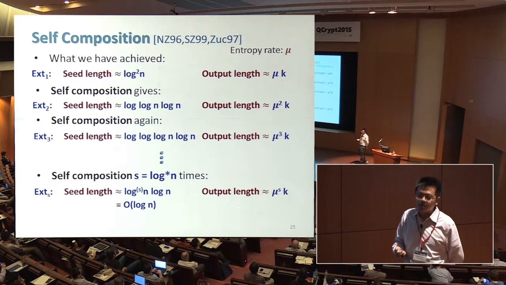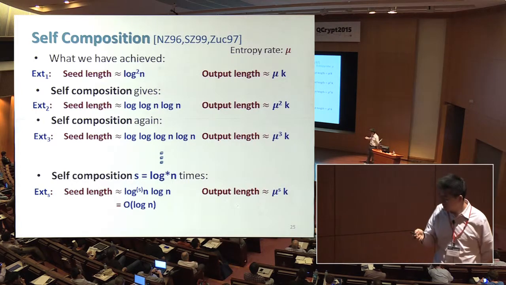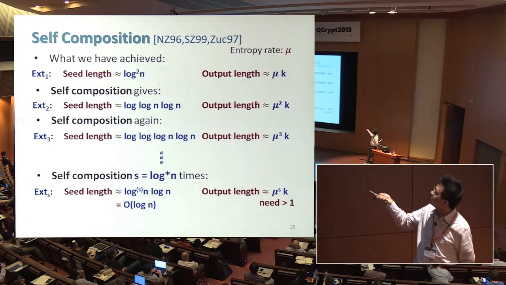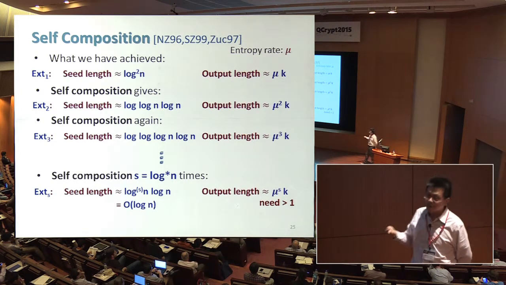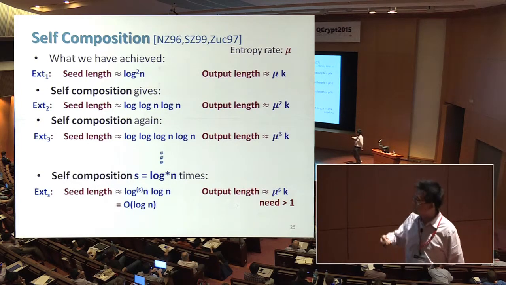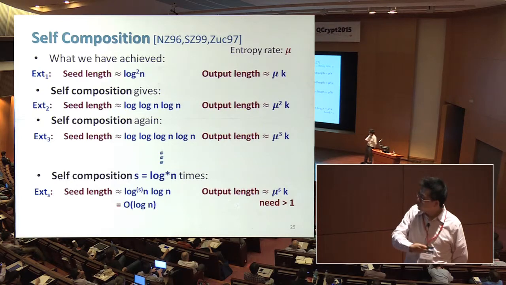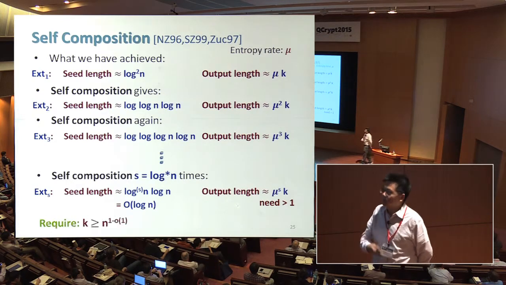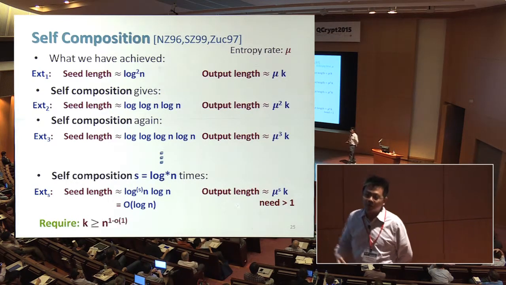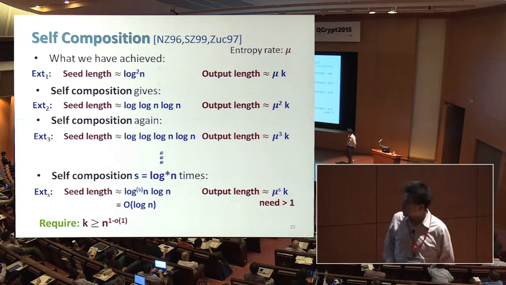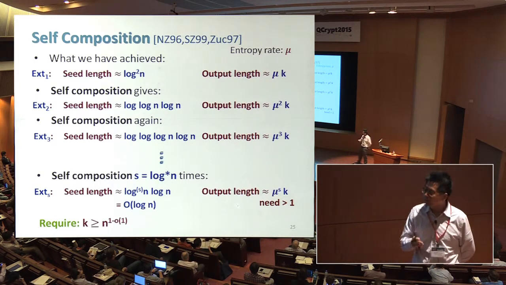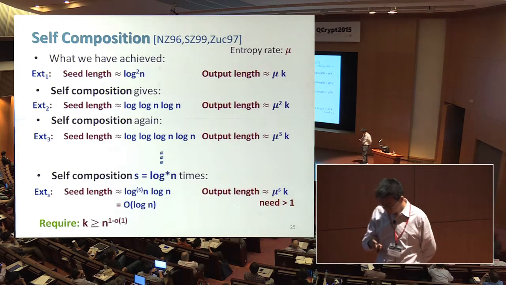However, you pay in the output length. The output length will also shrink from mu k to mu to the s times k, where s is the number of times you compose. And for this to be greater than 1 to be meaningful, you get a restriction that you need to start with a source with high enough entropy, n to the 1 minus little o of 1, pretty high.